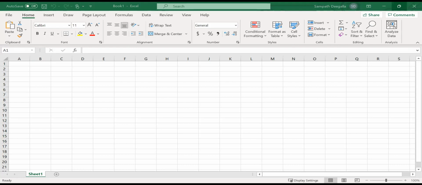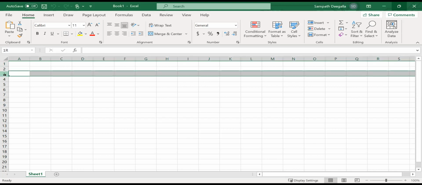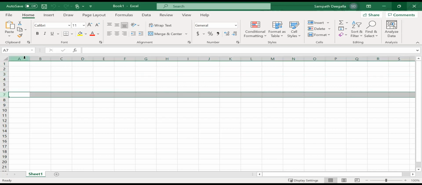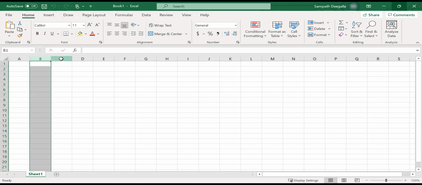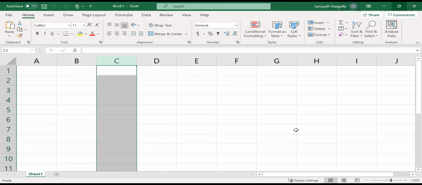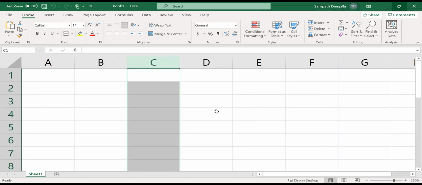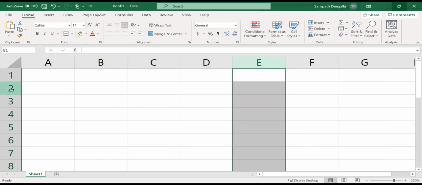These are the rows, numbered 1, 2, 3, and so on. And these are the columns.